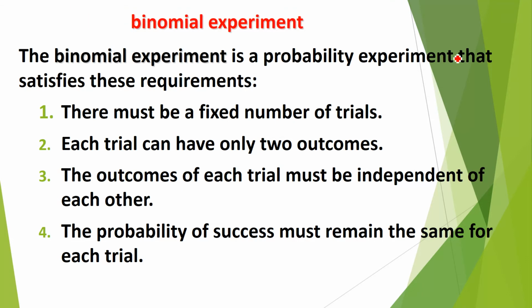Now, the binomial experiment. Suppose you have a problem. First of all, you have to see whether this situation satisfies these four conditions or not. If it satisfies these four conditions, it means that the problem or the situation is a binomial experiment. A binomial experiment, which I already told you has two outcomes, is a probability experiment that satisfies these four requirements. First of all, there must be a fixed number of trials.